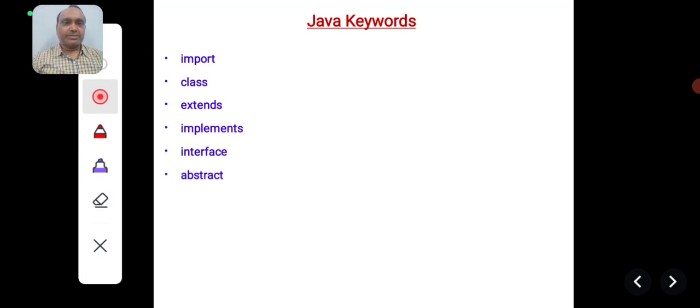Then abstract. Abstract is another keyword that can be used to define abstract classes. Different types of classes are there: concrete classes, virtual classes, abstract classes.